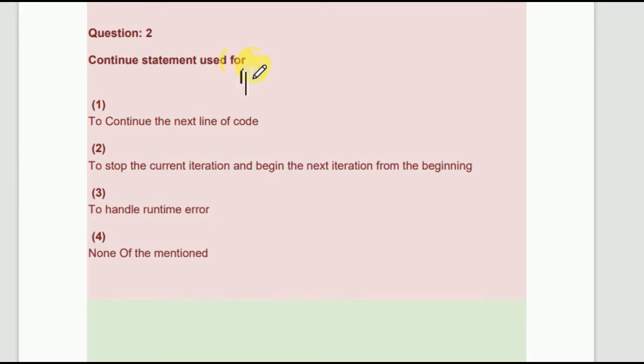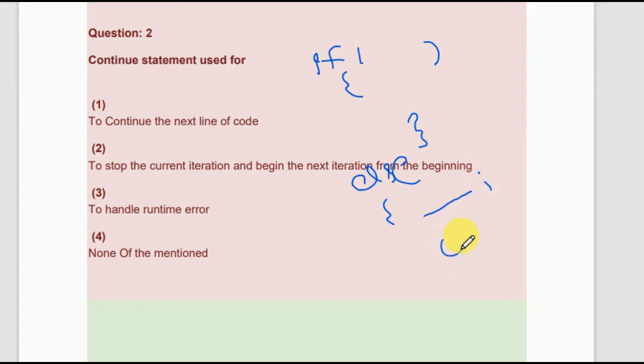What is the continue statement used for? You have seen over here that you create an if condition and create some block, creating a condition, and now else. In the else condition, you just print some statement with a semicolon and then continue.